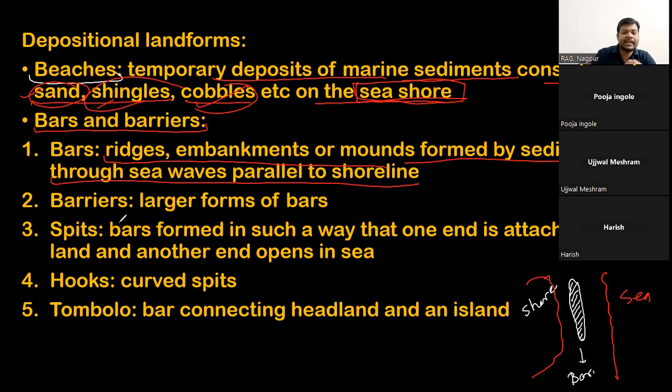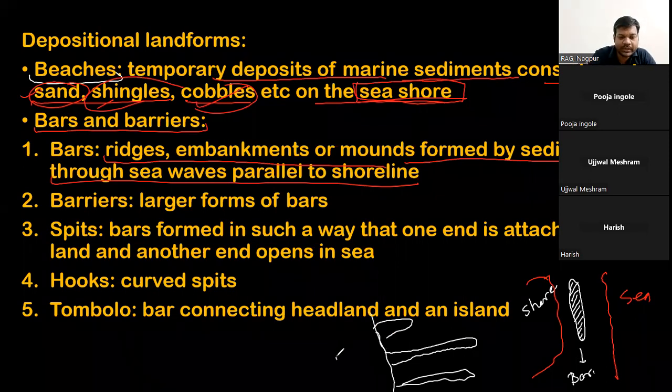Now, barriers are larger forms of bars. If you enlarge this for a few hundreds of meters, it will be called a barrier. Spits are nothing but bars, but they are formed like this. One end is attached to land, and the other end is open into the sea.